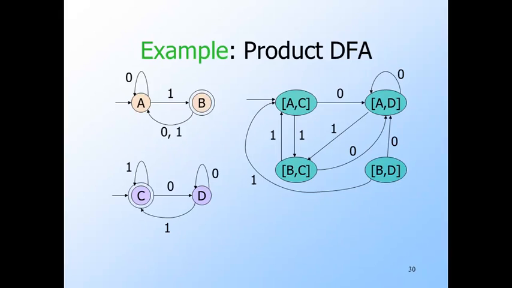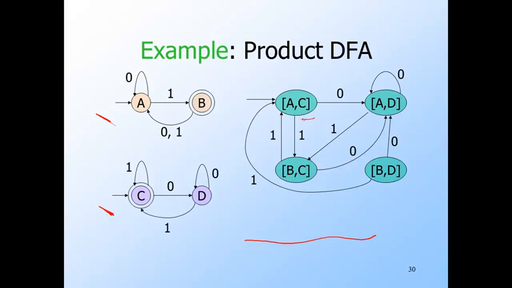Here's a little example. Here are the two given DFAs. We'll call this the orange DFA and that the purple DFA. And here's the product DFA. For example, let's figure out the transition from AC on 0.